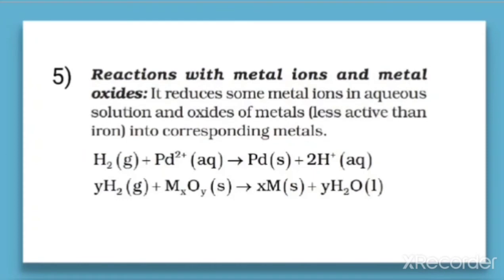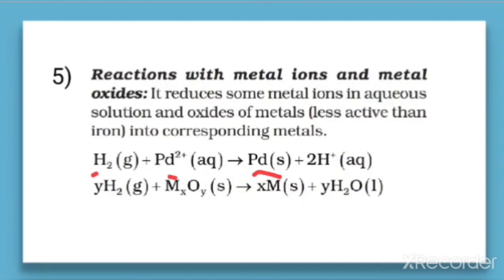Next is the reaction with metal ions and metal oxides. It reduces some metal ions in the aqueous solution and the oxides of metals that are less reactive than hydrogen into the corresponding metals. That means hydrogen can reduce the metal ions in the aqueous solution. You can see here hydrogen reduces the lead ion into lead. So what is actually happening here? The reaction is a redox reaction.